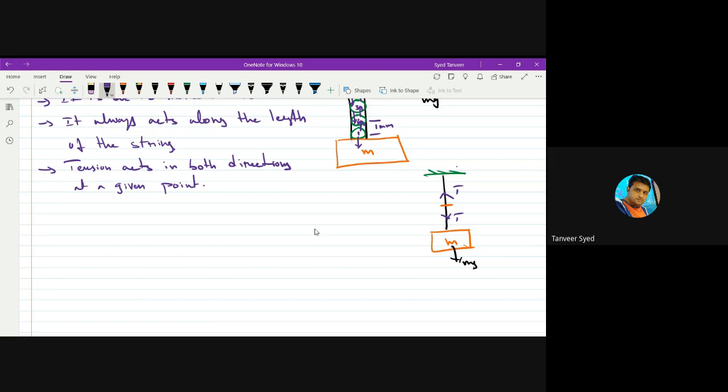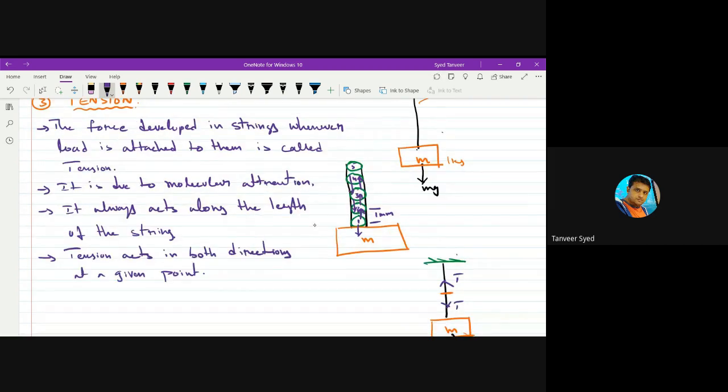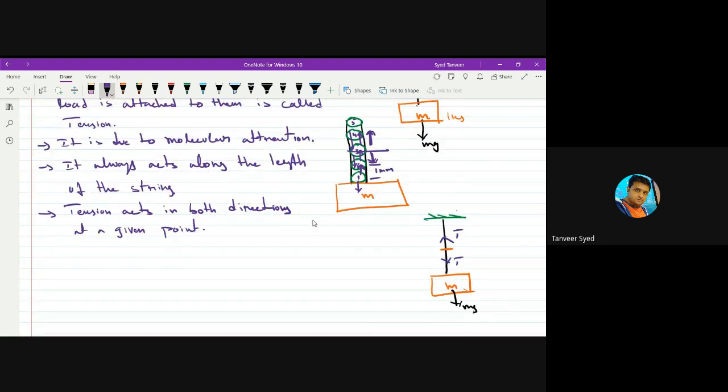Why? Because of this thing which I told you. If you take molecule 3, 4 is pulling molecule 3 upward, 2 is pulling molecule 3 downward. So with respect to this molecule number 3, tension is acting upward above it and downward below it. Similarly, if I take some point P as reference, then the molecule at point P is being pulled up by the molecules above it, and at the same time it is being pulled down by the molecules below it. So tension has two directions, upward and downward.